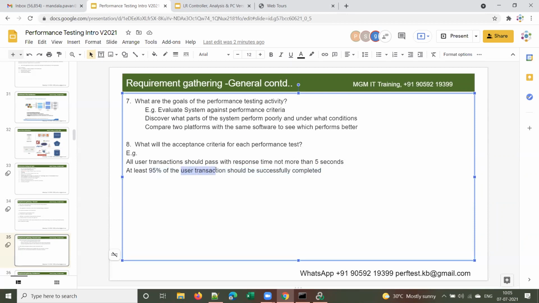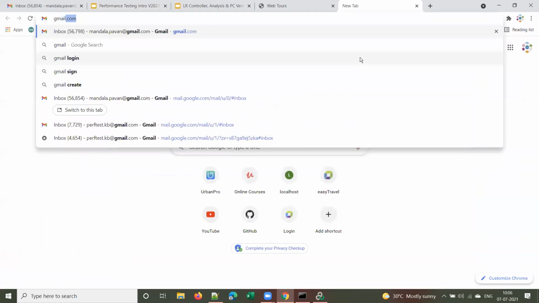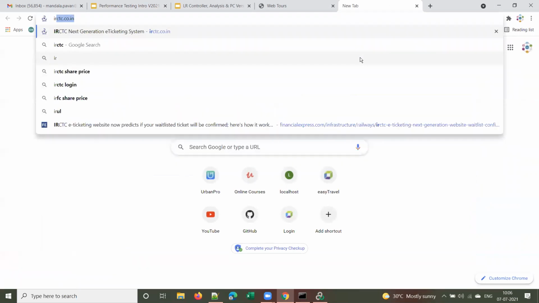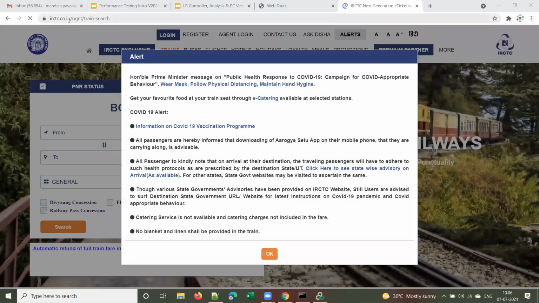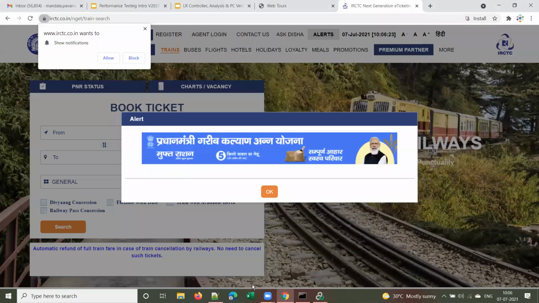User transaction. What is meant by transaction, guys? Okay, let me explain. I think I didn't cover it for you. A transaction is nothing but a user action. Suppose you type gmail.com, or suppose you type irctc.co.in. This is one transaction. You sent a request for the IRCTC homepage. This is one transaction.